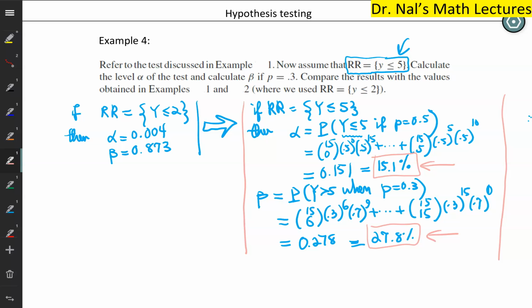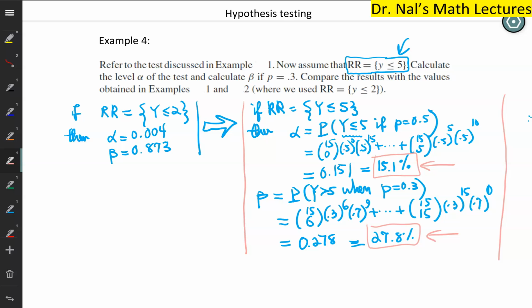That's why, for instance, in political polling surveys, they usually ask at least about 1,000 people, usually 3, 4, 5,000 people. When you ask so many people, these probabilities will fall significantly. Committing type 1 error and type 2 error will be significantly lower.